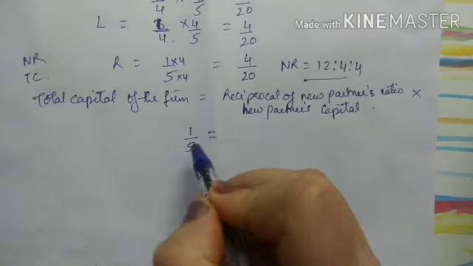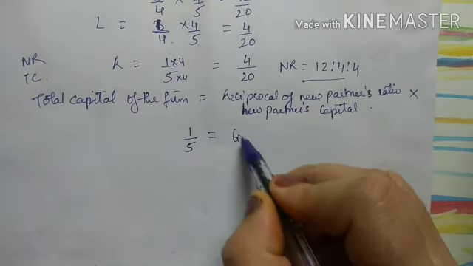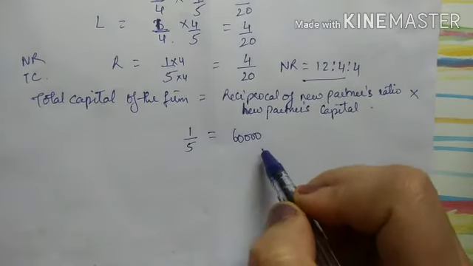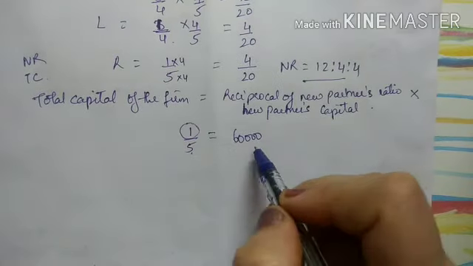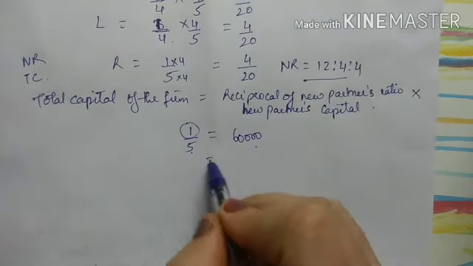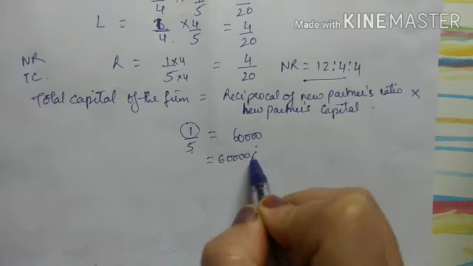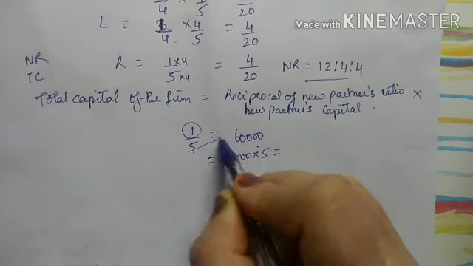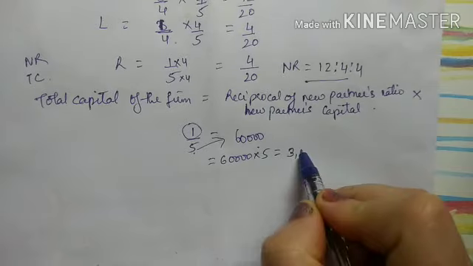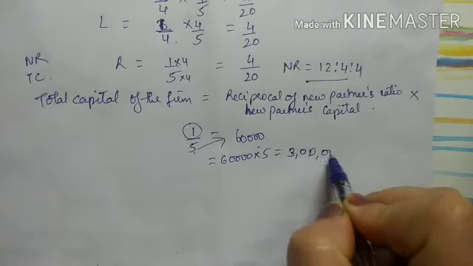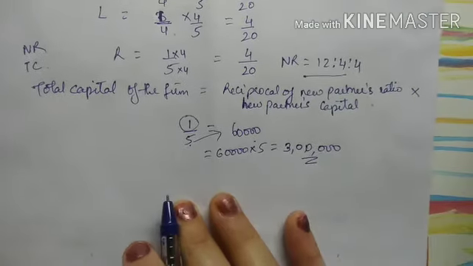For 1/5 share, Ram is bringing 60,000. Right? If full profit is 1, so for getting 1/5 share he is bringing 60,000. So that means 60,000 into 5, cross multiplication. Right? So 60,000 into 5 is what? 3 lakh rupees. This is my total capital.